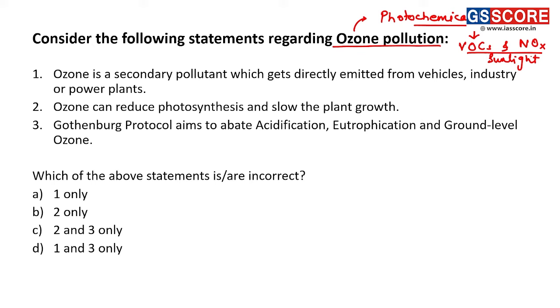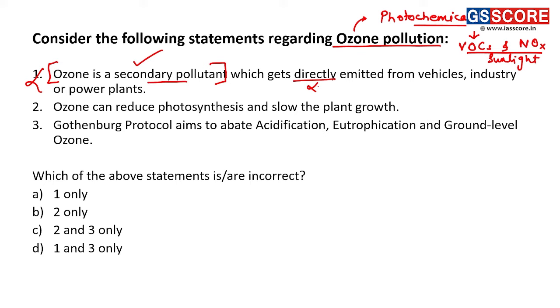Let us consider the statements. First, ozone is a secondary pollutant which gets directly emitted from vehicles, industries, or power plants. So this statement is an incorrect statement. This much statement is correct. Ozone is a secondary pollutant. This is correct statement. But as it is a secondary pollutant, it is not directly emitted from vehicles and industries, right? Secondary pollutants are the pollutants which are formed as a result of reaction between primary pollutants and certain environmental factors. Right? So secondary pollutants are not directly emitted from different sources like vehicles and industries.